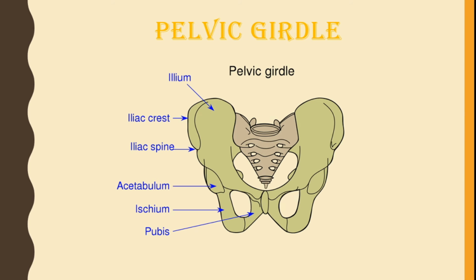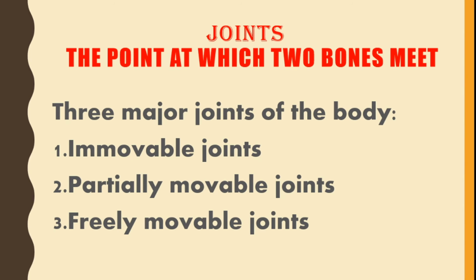Next we come to pelvic girdle. Pelvic girdle is made up of ilium, ischium, acetabulum and pubis. Ilium, the hip bone, protects the lower portion of the body and helps in movement of our limbs.